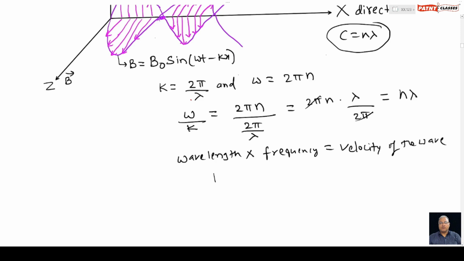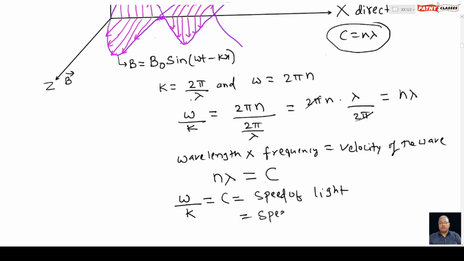Therefore, n lambda is the velocity of the electromagnetic wave. Let us call it c. Therefore, omega divided by k is c, the speed of light, which equals the speed of the electromagnetic wave.